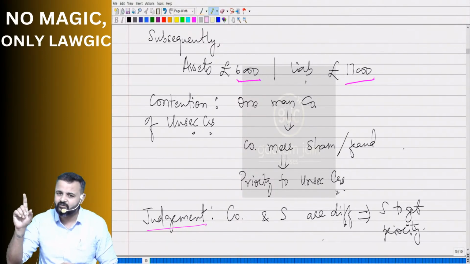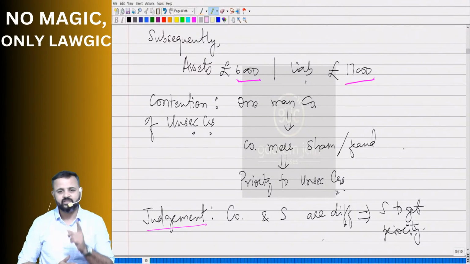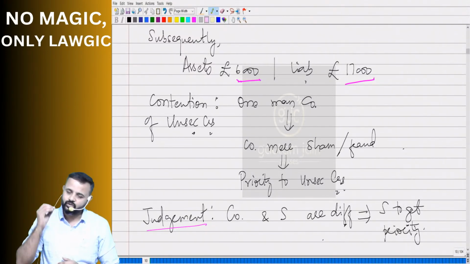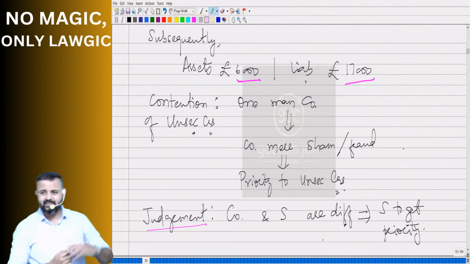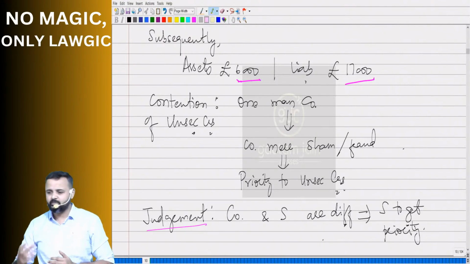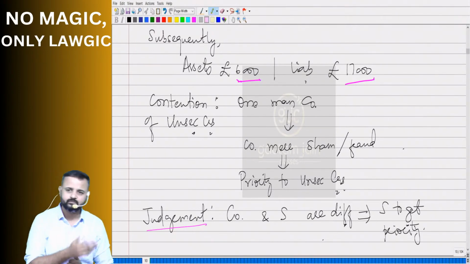In this 17,000, 10,000 pounds belongs to whom? Salman. Because debentures mean secured creditor, and our debenture holders are secured creditors. So company decided to give that amount of 6,000 to whom?